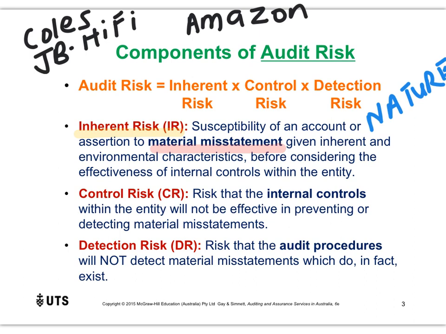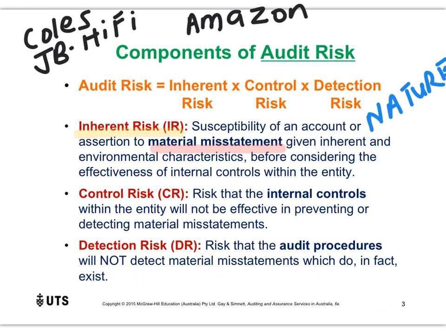So in this case, Coles and JB Hi-Fi would have a higher risk of theft compared to Amazon, which means that when we look at the inventory account, it's a much higher risk in relation to that account compared to Amazon. Okay, so let's move on, and we'll be talking more about this in class in the weeks to come, but I just want you to start getting an understanding of these elements for now.